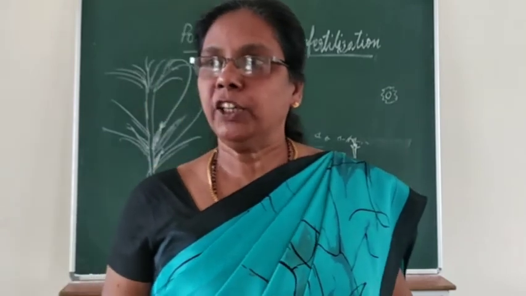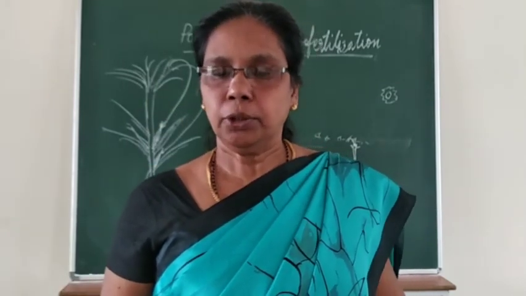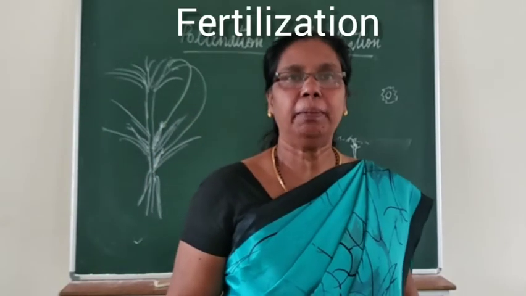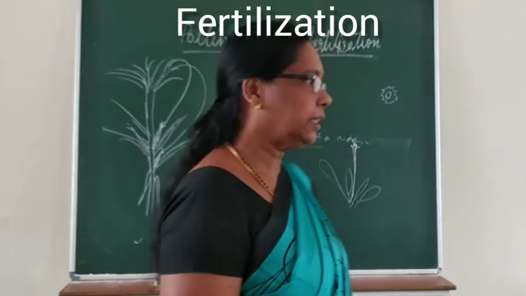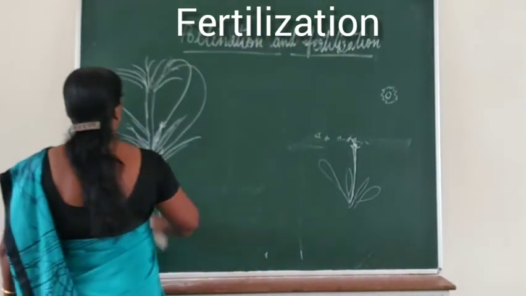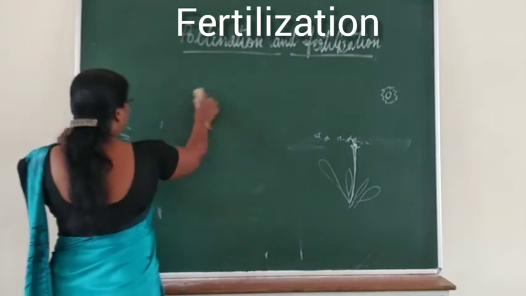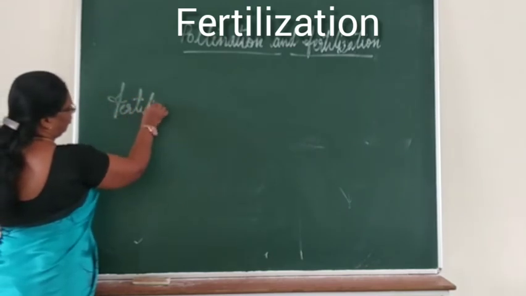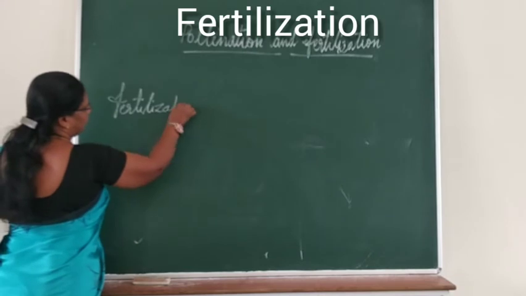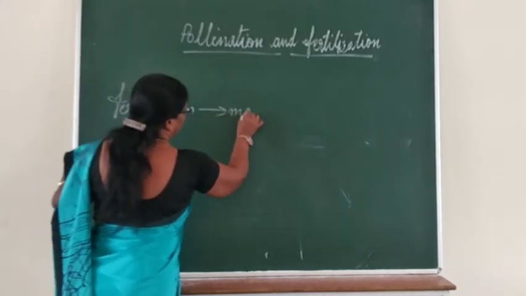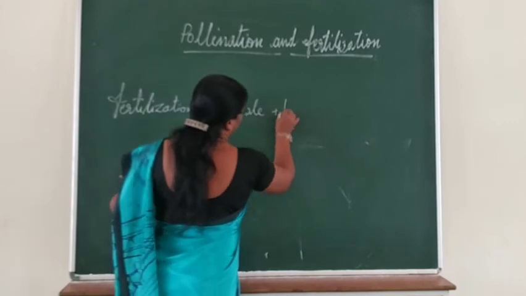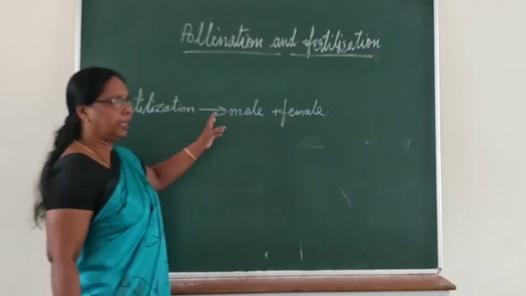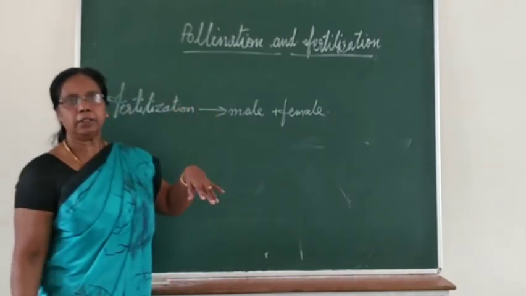Next, how does fertilization take place in plants? Fertilization means the union of the male and female gamete. So the union of male and female gamete is called what? Fertilization. Pollination is the transfer of pollen grain from the anther to the stigma.